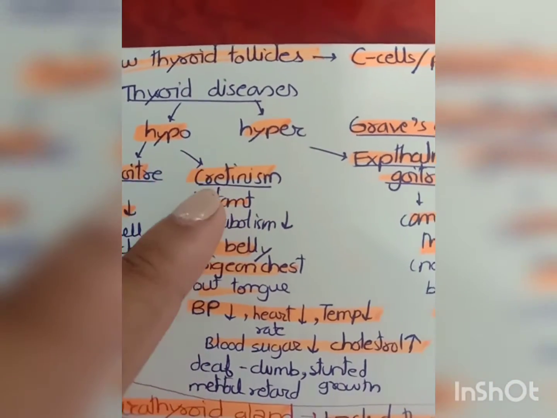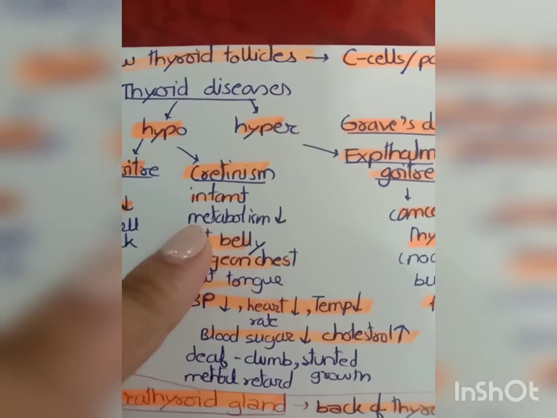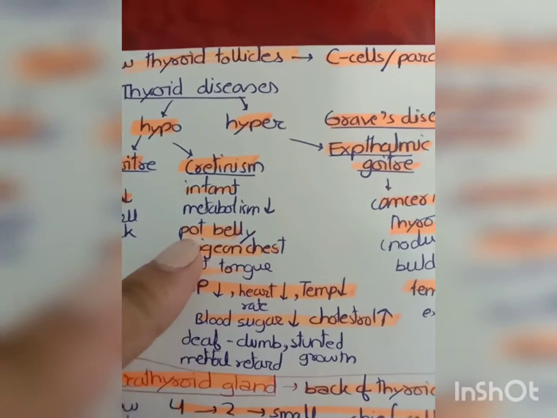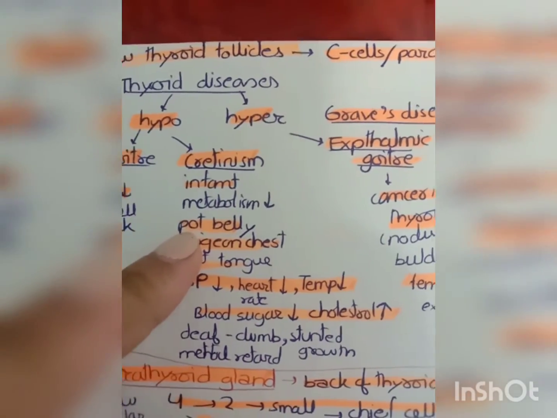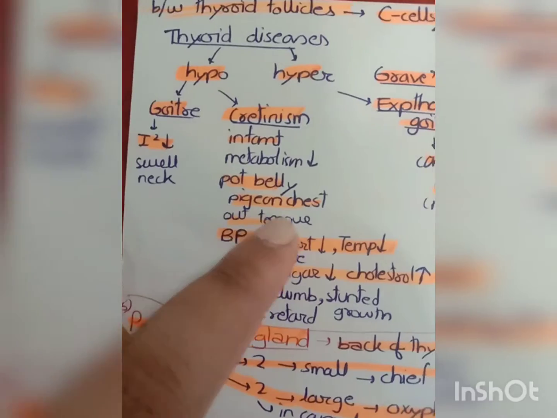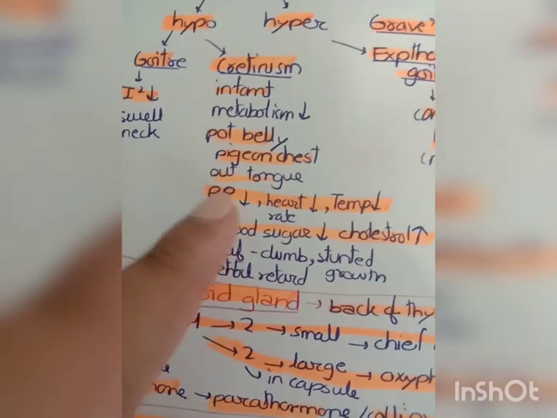In case of cretinism, this disease is mostly found in infants, means small babies, and in this disease the metabolism level of the body decreases and it leads to a potbelly and pigeon chest, and the tongue is out of the mouth.